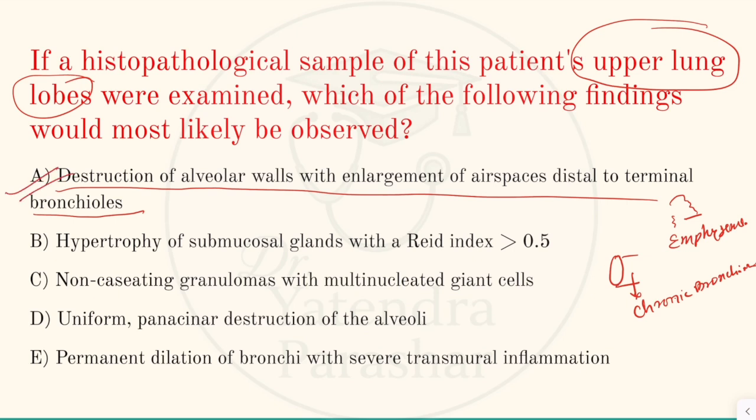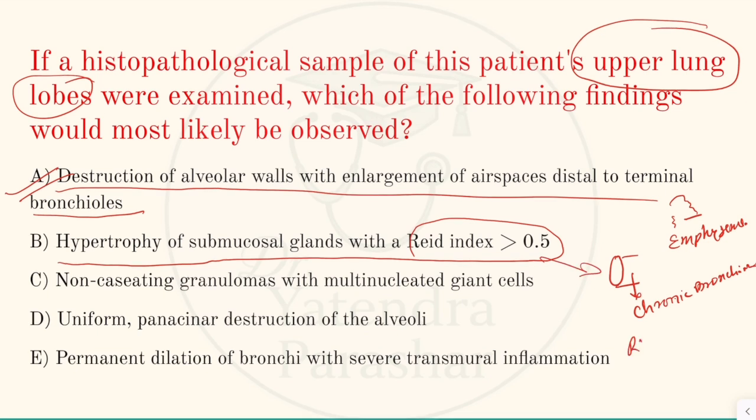Option A is the correct option, and option B, hypertrophy of submucosal glands and Reid index of more than 0.5, is suggestive of chronic bronchitis. Reid index is the ratio of thickness of submucosal gland upon the thickness of bronchial wall from epithelium to the cartilage. So this is the ratio. If it is more than 0.5, then it suggests submucosal hypertrophy, and it favors the diagnosis of chronic bronchitis.